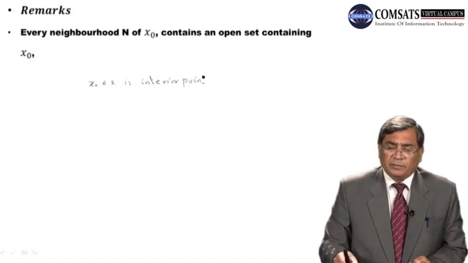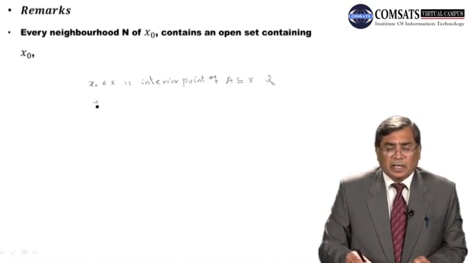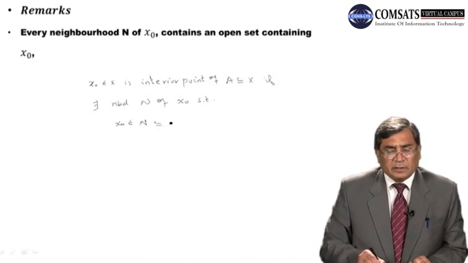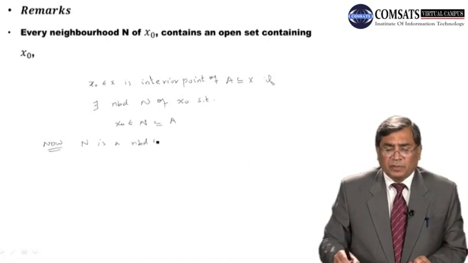So this x naught belonging to X is an interior point of A, which is a subset of X, if there exists a neighborhood n of x naught such that x naught belongs to n and this n is contained in A. Now remember, n is a neighborhood of x naught if there exists an open set U in X such that x naught belongs to U and U is contained in n.